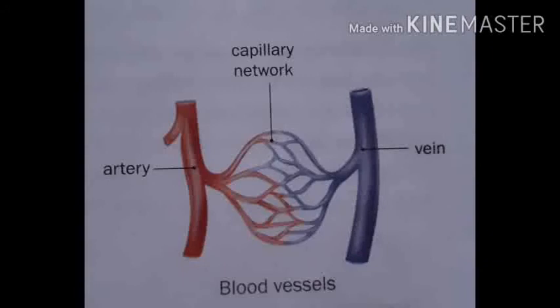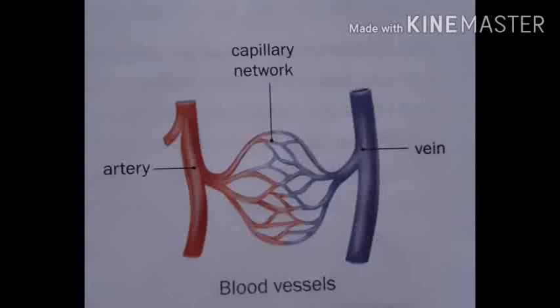And veins get divided into smaller venules to form a network throughout the body. And children, the important veins of the human body include superior vena cava and inferior vena cava. Now, what is the function of superior vena cava? It is responsible for bringing blood from the upper portion of the body to the heart. And what is the function of inferior vena cava? Inferior vena cava is responsible for bringing blood from the lower portion of the body to the heart. So these are the 2 important veins, superior vena cava and inferior vena cava.